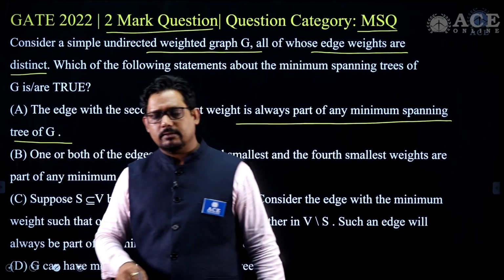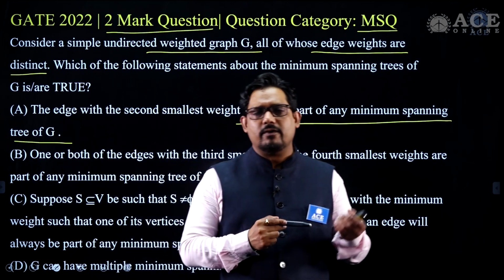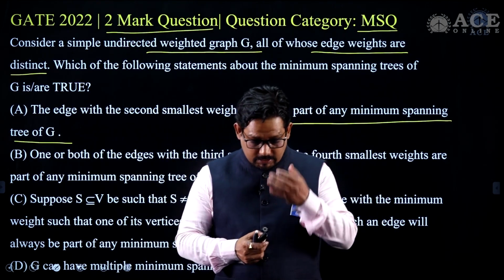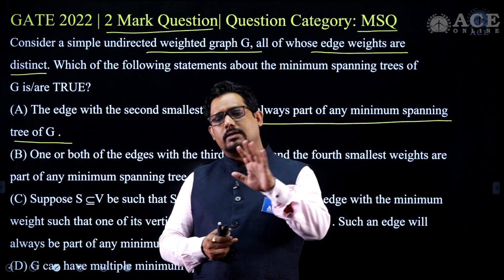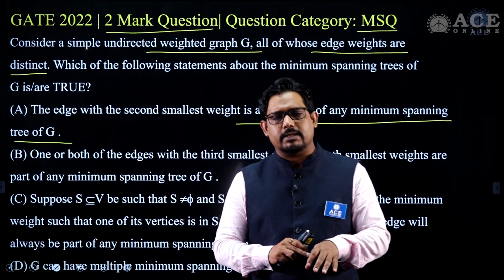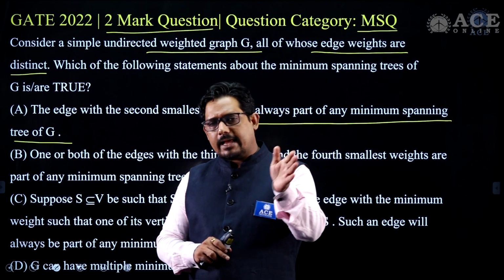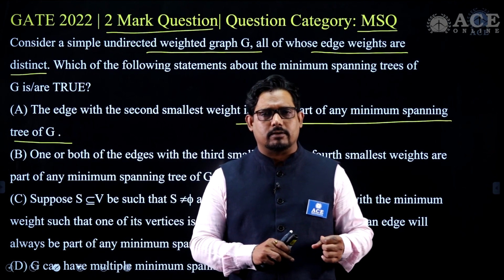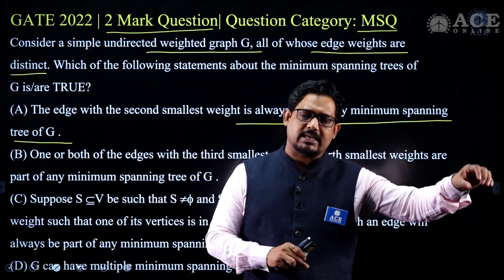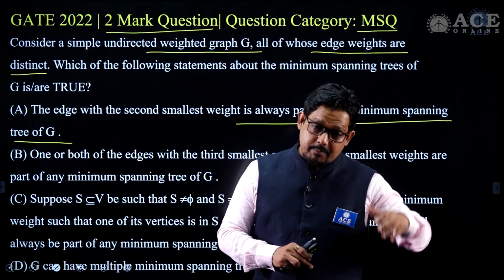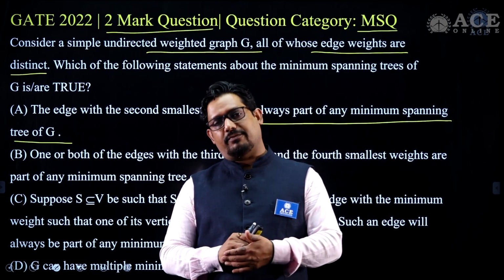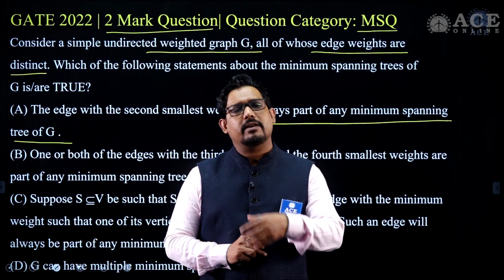If I follow the Kruskal algorithm, I sort the edges in non-decreasing order, pick up the safe edge and include it. When I pick up the second edge, it will always be safe, because it will never form a cycle.